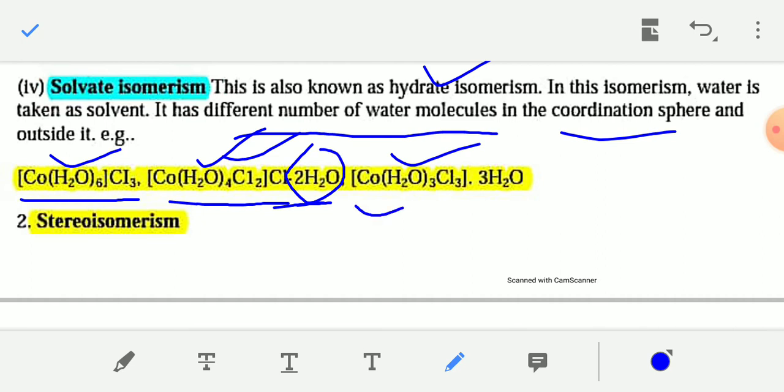And in the third example, [Co(H2O)3]Cl3·3H2O. In the third coordination structure isomer, you can see 3 water molecules are present within the coordination sphere and 3 water molecules are present just outside of the coordination sphere. So these three structures are isomers of each other, and this type of isomerism is known as solvate isomerism.